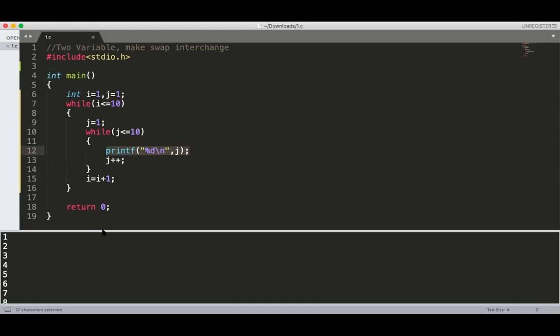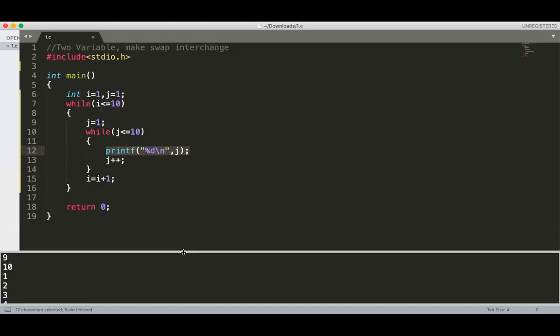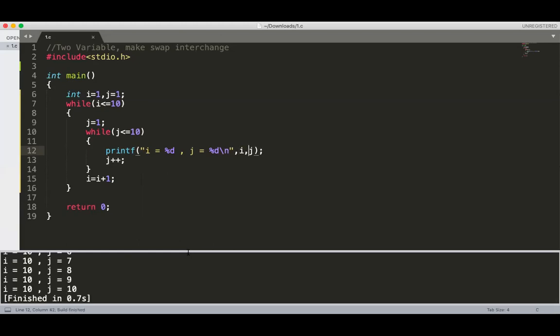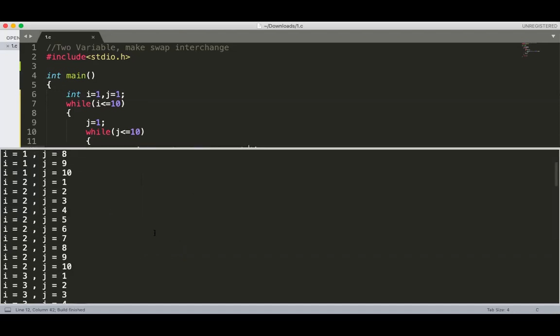Getting? Yes, sir. Okay, so total how many times? 10 times. 100 times it will get executed. So you can print the value of i and j here also: i is equal to %d and j is equal to %d, slash n, i comma j. Now you can clearly see what the value of i is and what the value of j is.